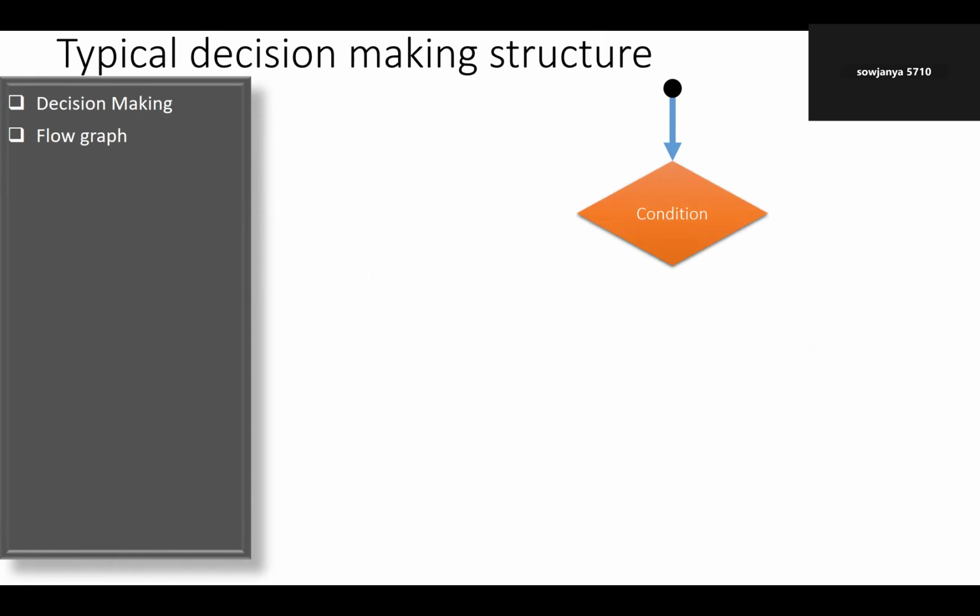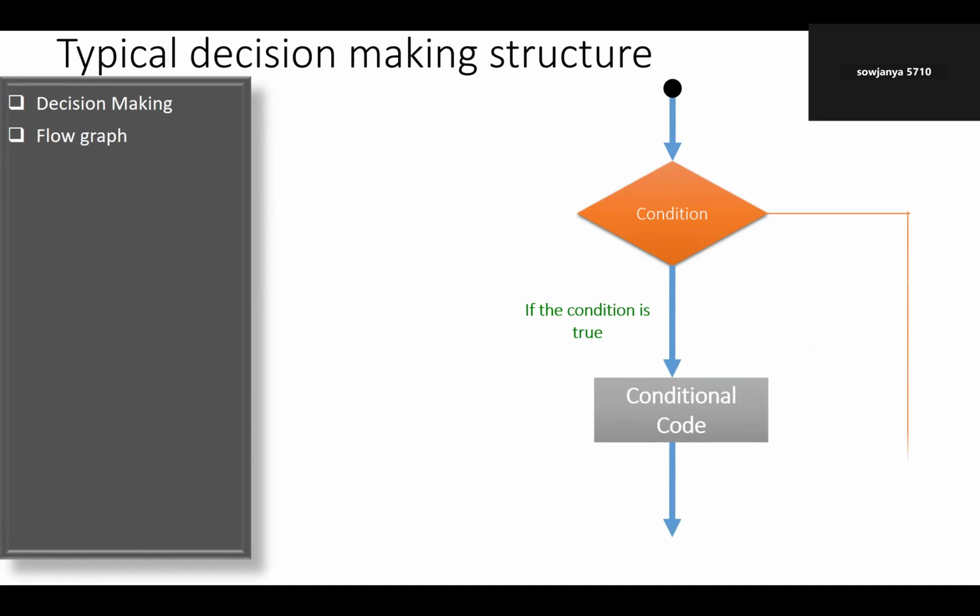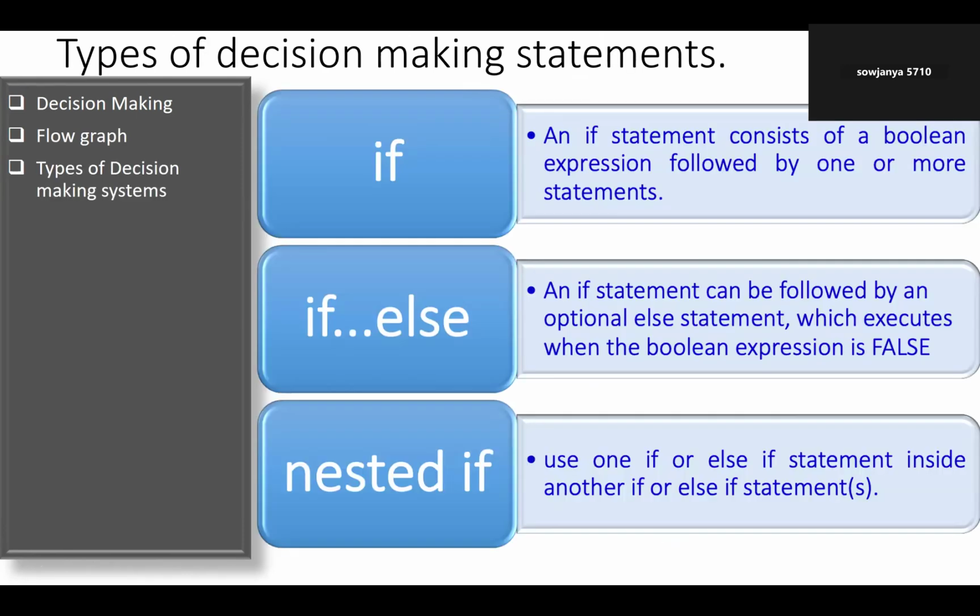In decision making, first we consider the condition. If the condition is true, then the conditional code is executed. If the condition is false, then we go for the alternative. Next, the if statement consists of a Boolean expression followed by one or more statements. In if else, an if statement can be followed by an optional else statement, which executes when the Boolean expression is false. Nested if: you can use one if or else if statement inside another if or else if statement.